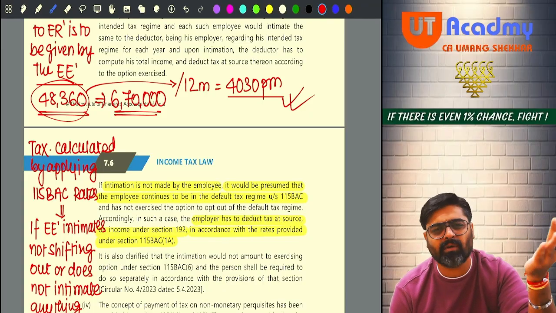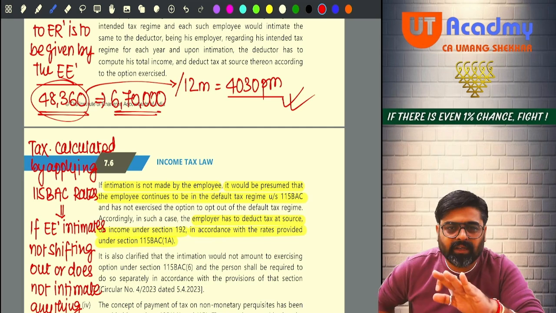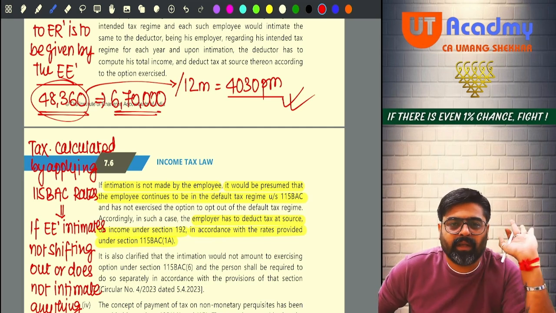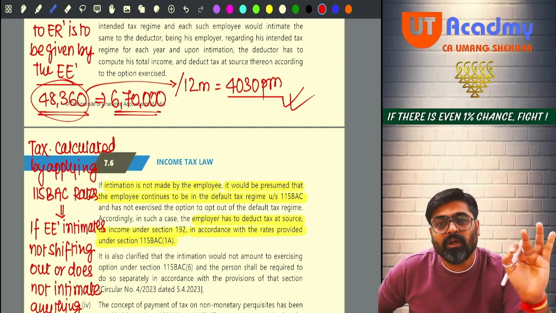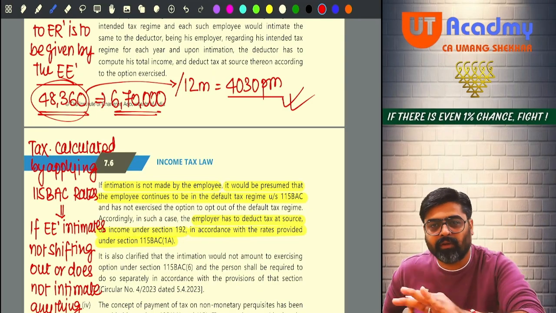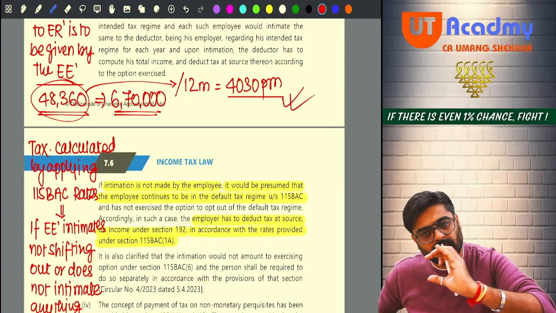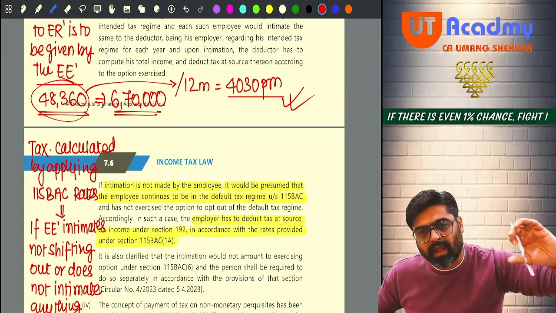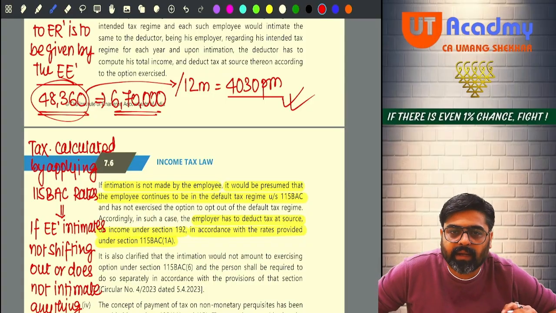But instead of applying that average rate, this salary will be given in how many months? 12 months. So this tax has to be deducted within how many months? 12 months. So divided by 12, whatever amount will come, deduct that amount from every month's salary. Getting my point, everyone? Sure.